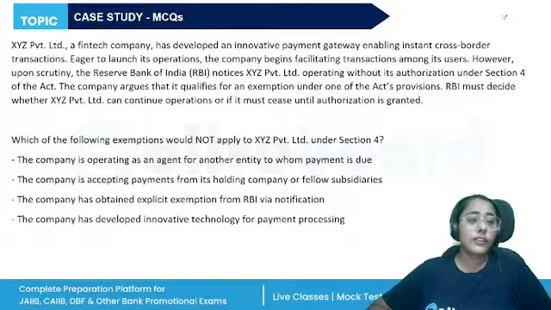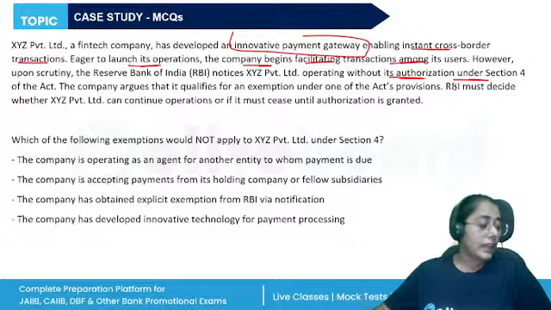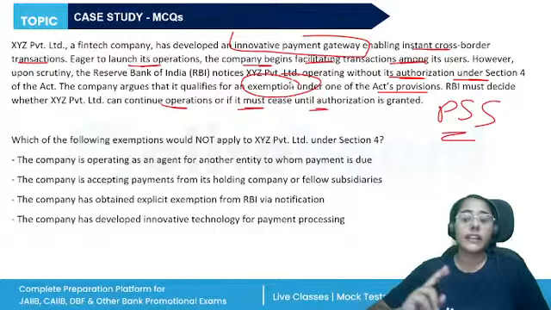All right, again, a scenario is given. XYZ Private Limited, a fintech company, has developed an innovative payment gateway enabling instant cross border transactions. Eager to launch its operations, the company begins facilitating transactions among its users. However, upon scrutiny, the RBI notices that it was operating without authorization under Section 4 of the Act. Which Act? The Payment and Settlement Systems Act. The company argues that it qualifies for an exemption under the Act's provision. But RBI must decide whether it can continue operations or it must cease until authorization is granted.